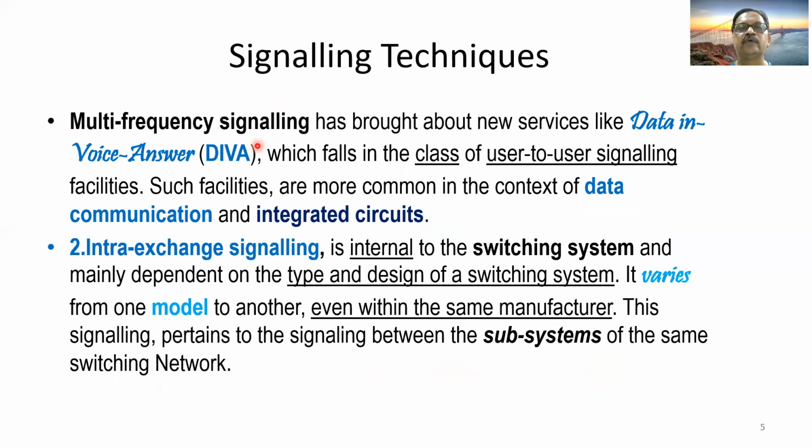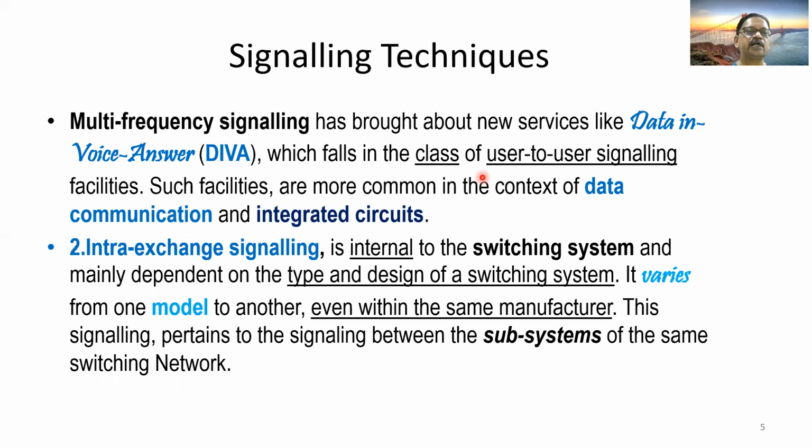Further, we will continue our discussion on signaling techniques. Multi-frequency signaling has brought about new services like data in voice answer, which we have discussed earlier, which falls in the class of user-to-user signaling facilities.